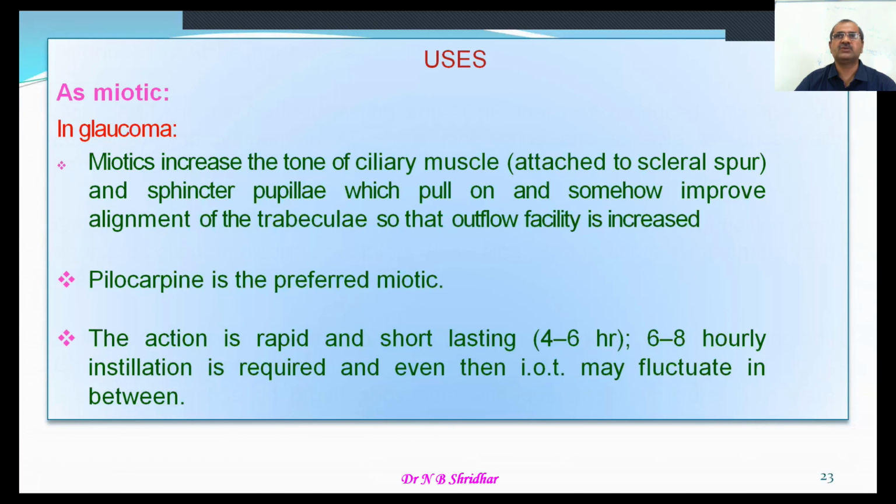And regarding the use of these agents as miotics, especially in glaucoma. Miotics increase the tone of the ciliary muscle attached to the scleral spur and sphincter pupillae, which pull on and improve alignment of the trabeculae, so that outflow facility is increased, and intraocular pressure in glaucoma is reduced. And pilocarpine is the preferred miotic, and the action is rapid and long lasting. Installation is required every 4 to 6 hours or 6 to 8 hours, and it can also induce fluctuations in between.